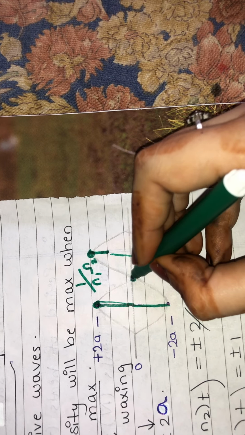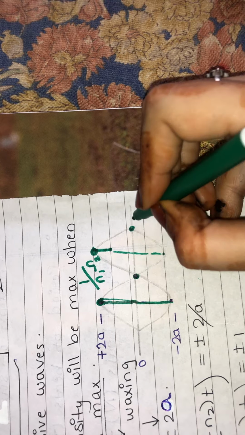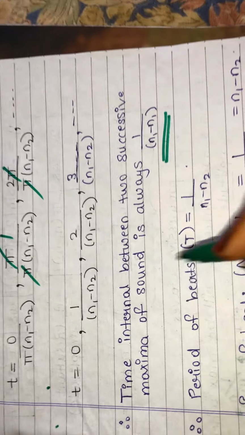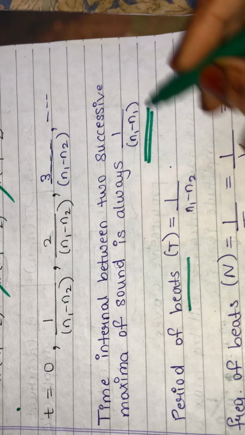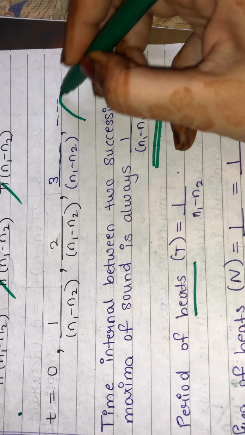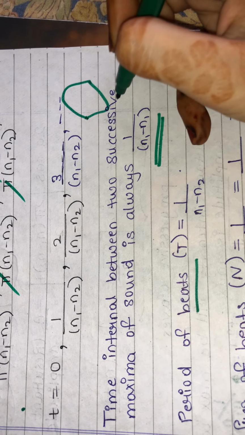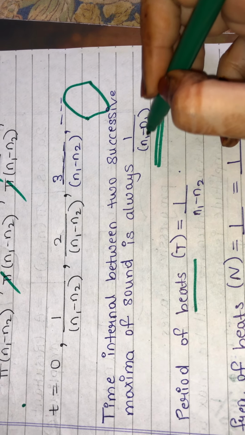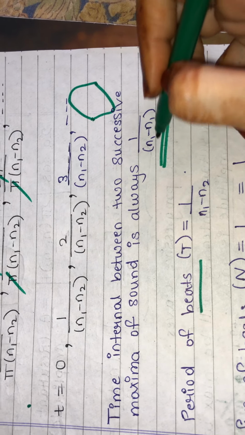Now let's see the time interval for two wanings. Before that, what will be the period of beats? Period of beats means, as we complete one oscillation, how much time will it take to form one beat? That is 1 upon (n1 minus n2). This much time is taken to form one beat.